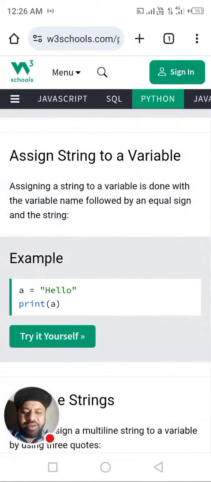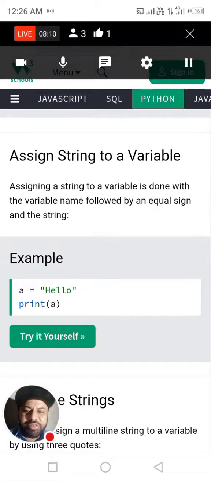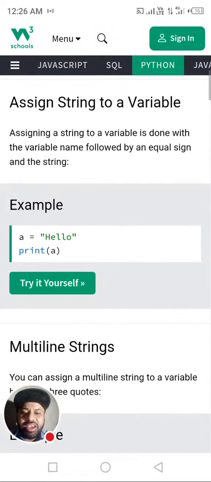Today our topic is strings. Assign a string to a variable. Assigning a string to a variable is done with the variable name followed by an equal sign and the string. Here it is. Now, what is a variable? A variable is, we can call it, a container which contains some value.